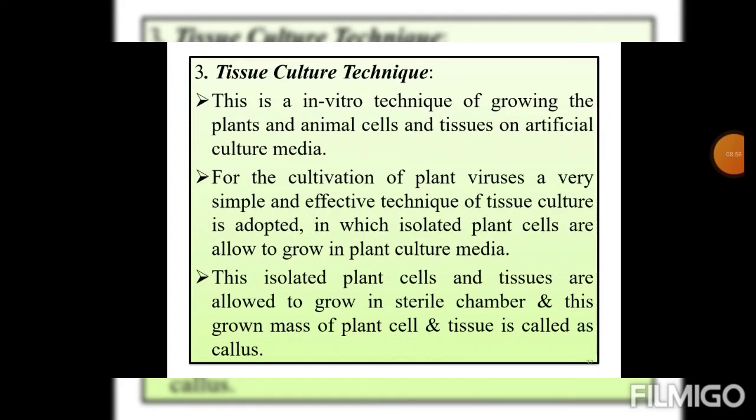Next method, tissue culture technique. This is an in vitro technique of growing plant and animal cells and tissues in artificial culture media. For the cultivation of plant viruses, a very simple and effective tissue culture technique is adopted, in which isolated plant cells are allowed to grow in plant culture media. These isolated plant cells and tissues are grown in a sterile chamber, and this grown mass of plant cells and tissue is called a callus.